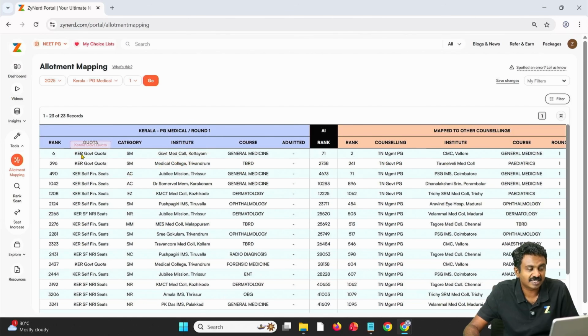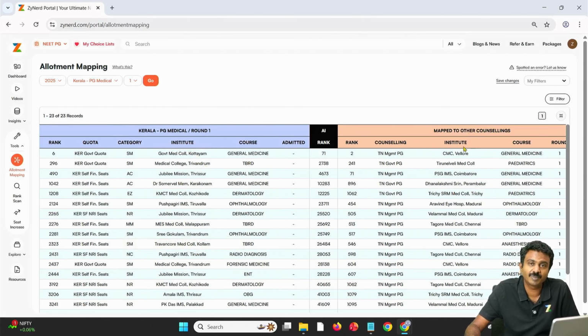So Kerala rank 6 government medical college quota in general medicine was also rank 2 in Tamil Nadu, clearly took CMC Vellore general medicine, so possibly might end up over here and miss out on this seat. This seat might be vacant for Kerala state round 2. So we are looking at primary counselling as Kerala, which will give us reference of Kerala next round only. So all these will clearly give you the idea.